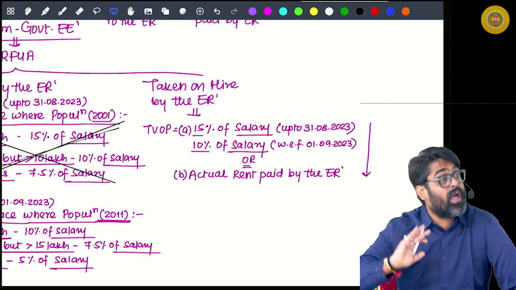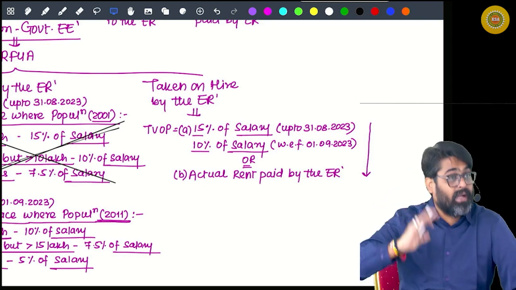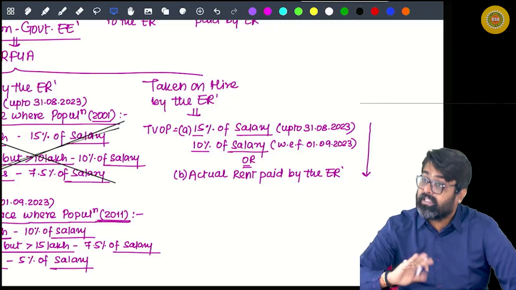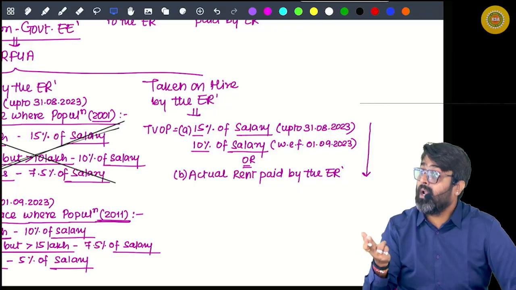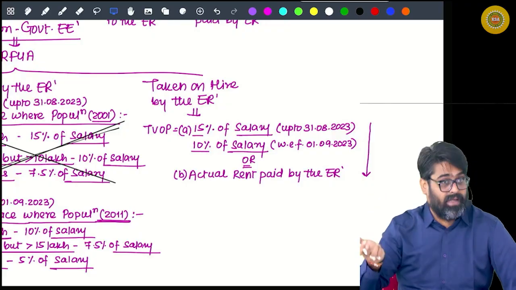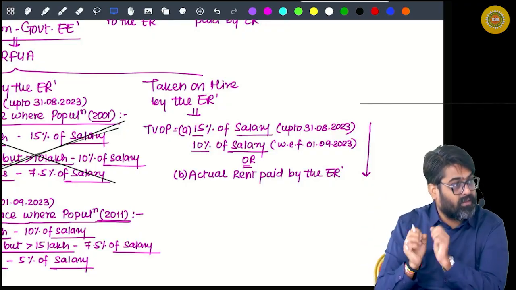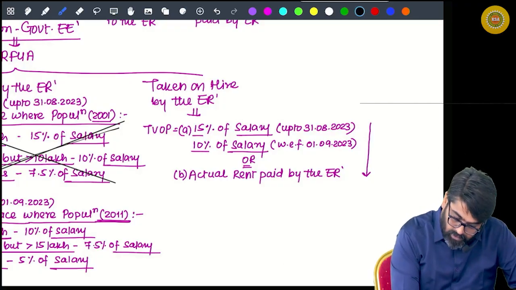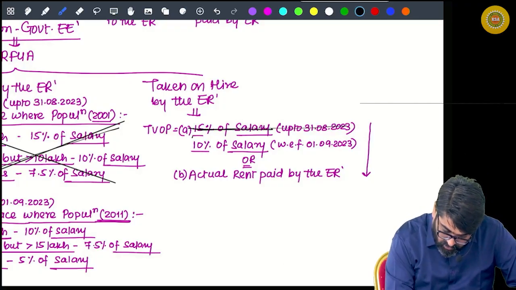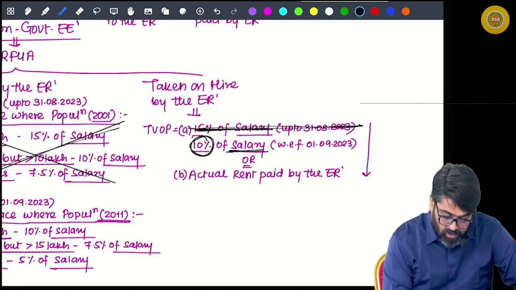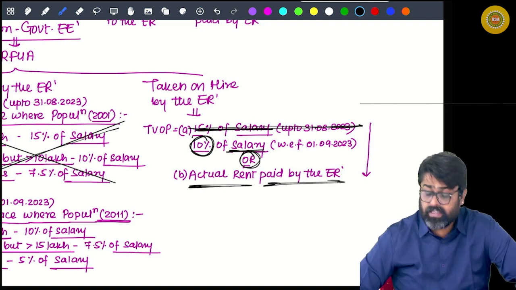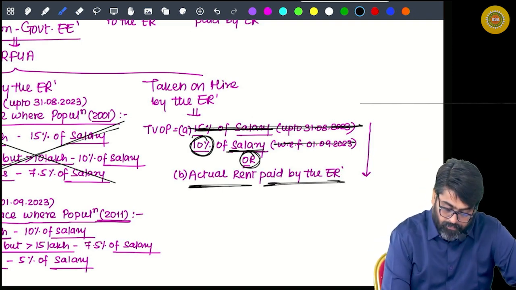The rent which you could have paid and the rent which the employer is actually paying, whichever is lower, is your benefit. That amount of rent you are saving should be your benefit. So here, 15% of salary will not come, only 10% of your salary or actual rent paid by the employer, whichever is lower. Yes or no?